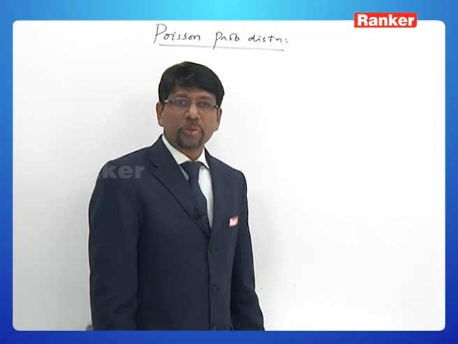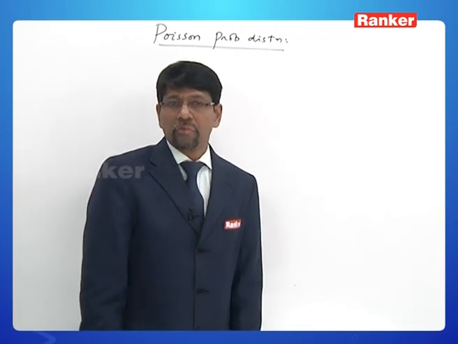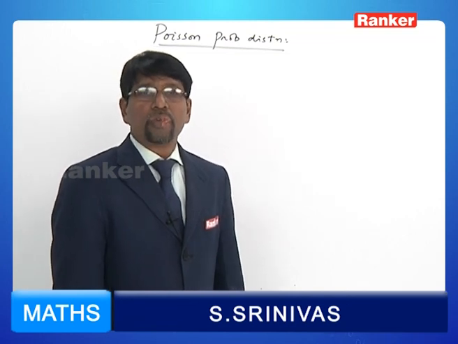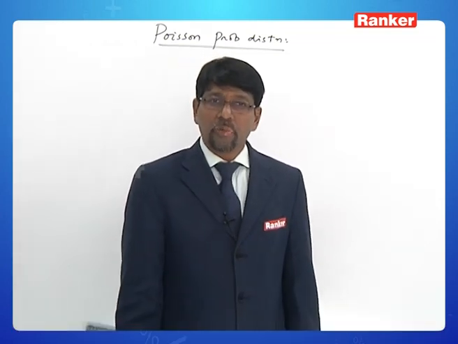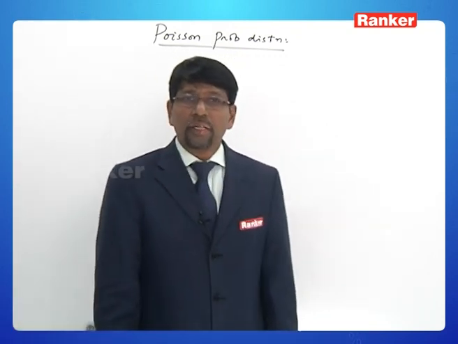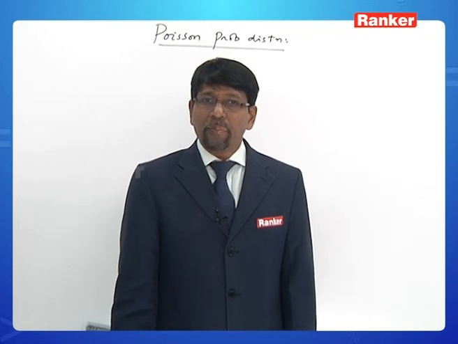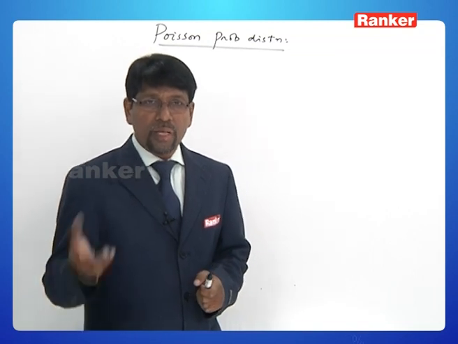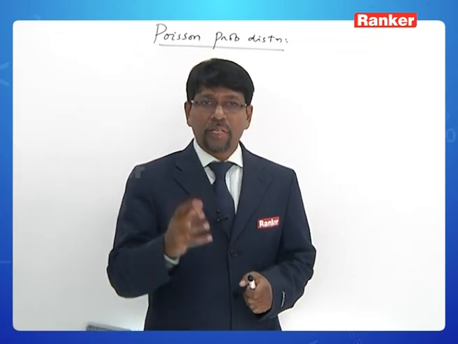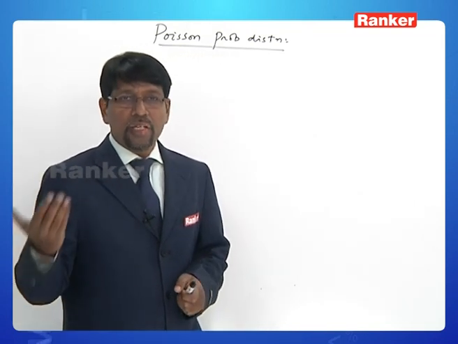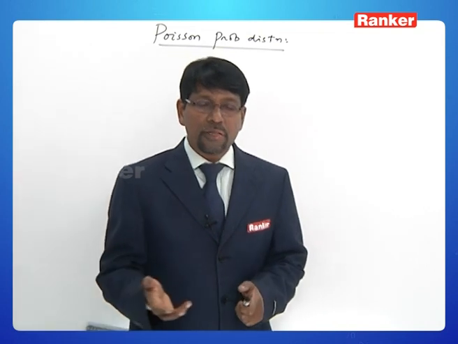Now let's move on to Poisson probability distribution, which we will understand is a limiting case of a binomial probability distribution. In binomial probability distribution, we said we conduct n independent trials, and in each trial there could be a success or a failure. A group of outcomes, we branded them as success. Probability of success was remaining constant in every trial. Such trials we called Bernoulli trials.